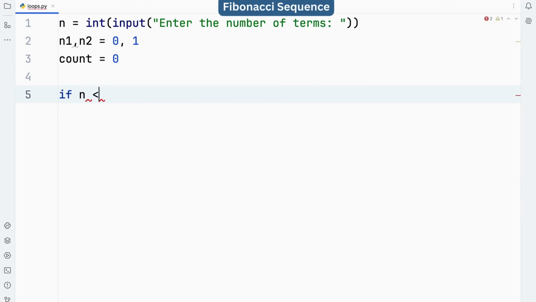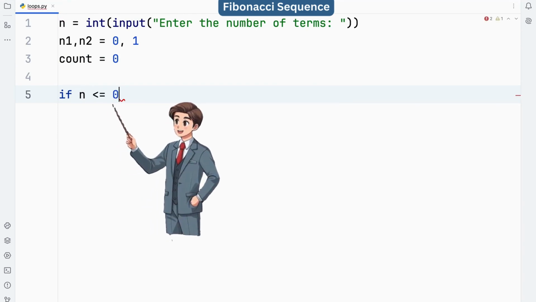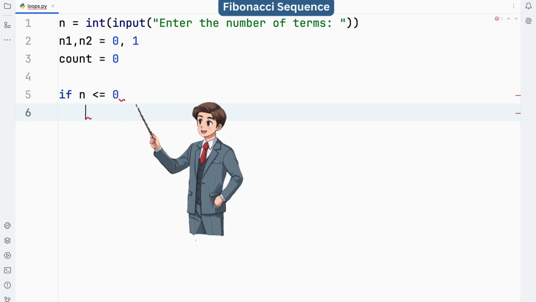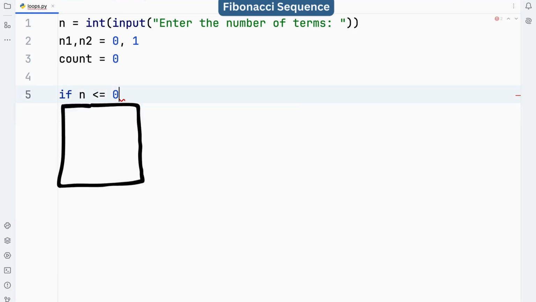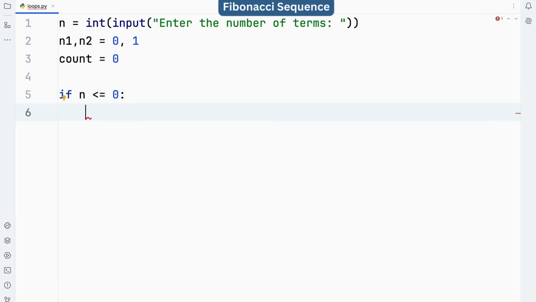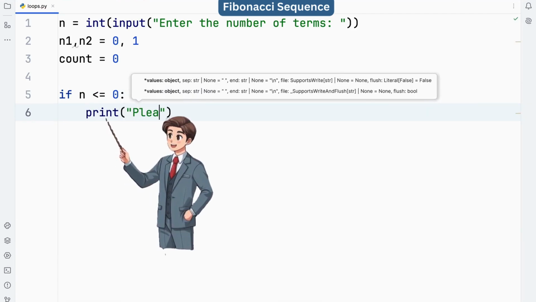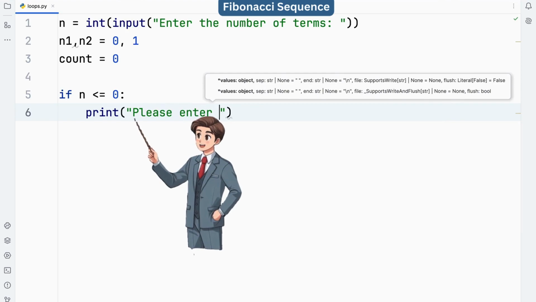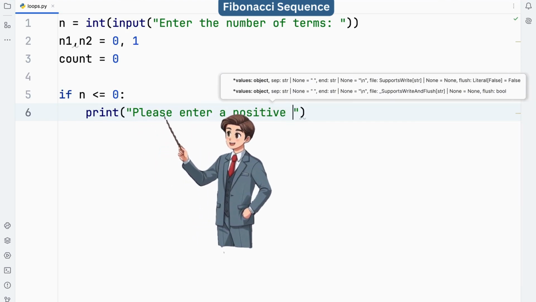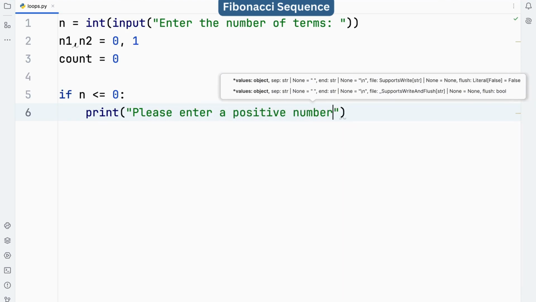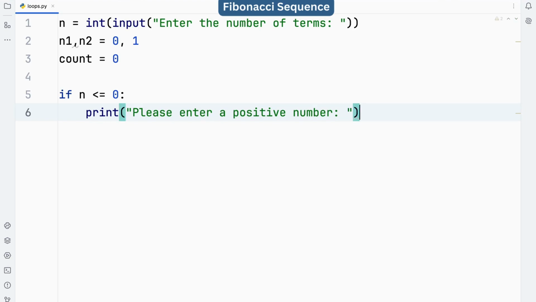This line checks if the value of n is less than or equal to 0. If the condition is true, the code inside the if block will execute. If n is less than or equal to 0, this line prints a message asking the user to enter a positive number. This line checks if n is exactly equal to 1.